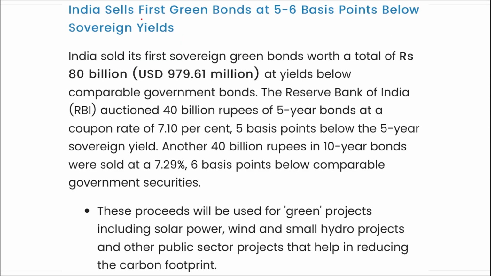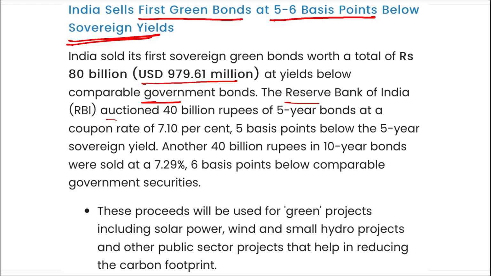Next, India has sold the first green bonds at 5 to 6 basis points below the sovereign yield. I repeat, India sold its first sovereign green bonds worth 80 billion rupees, that turns out to be 979.61 million dollars, at a yield below comparable government bonds.